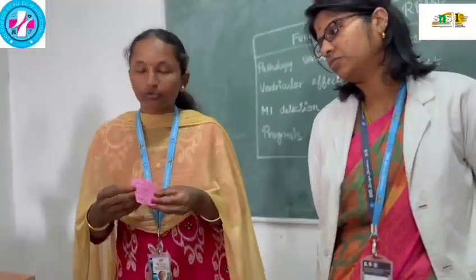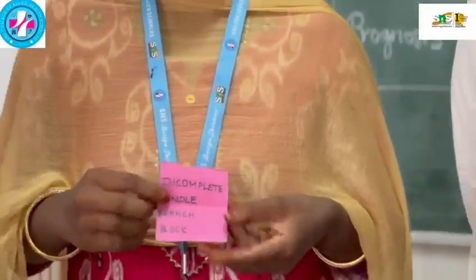Okay, let's talk about incomplete right bundle branch block. In incomplete right bundle branch block, the QRS duration is between 100 to 119 milliseconds, with the same morphological pattern as complete RBBB. It is commonly seen in young individuals, athletes, and sometimes completely normal hearts. It usually has no clinical significance unless associated with symptoms.